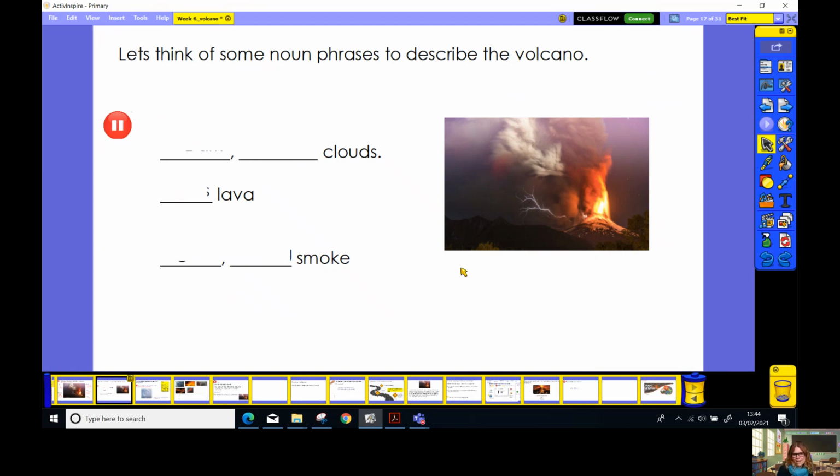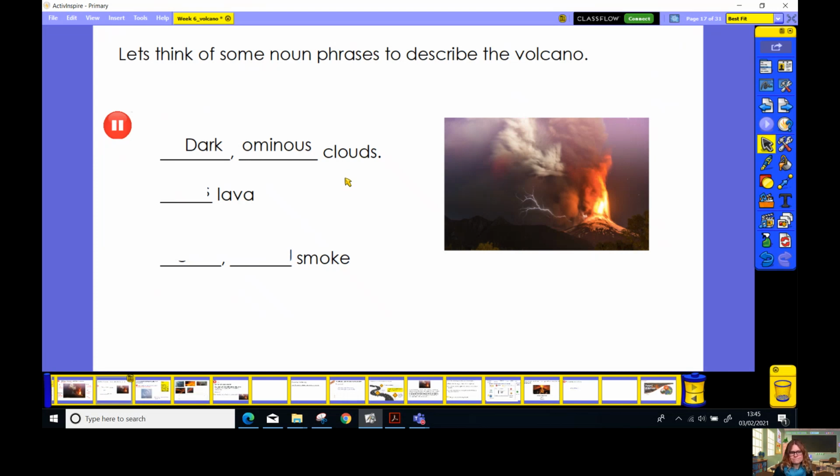So for example, for clouds, how would you describe the clouds? For the lava, what is the best word to describe the lava? And for the smoke, what 2 adjectives would best describe the smoke? Let's have a look what I got. I put dark, ominous, clouds. I could have written ominous, dark clouds, but I thought it sounded better this way round.